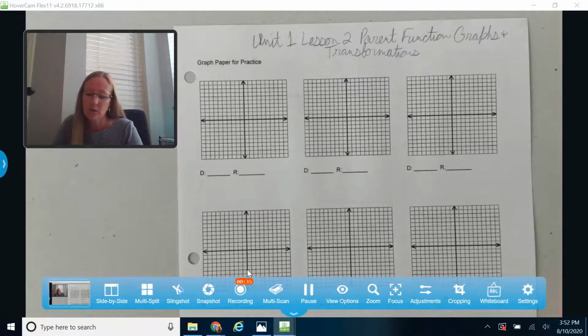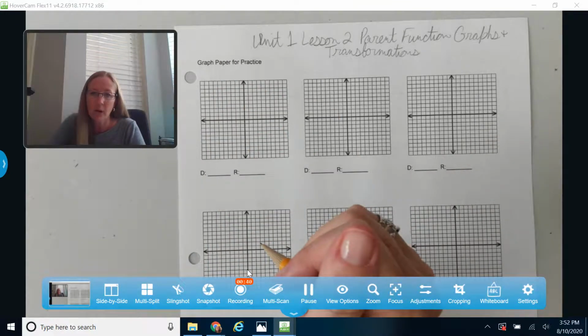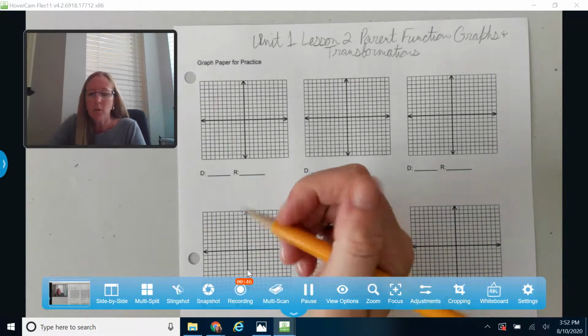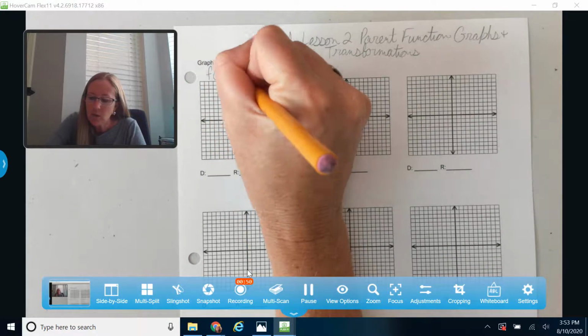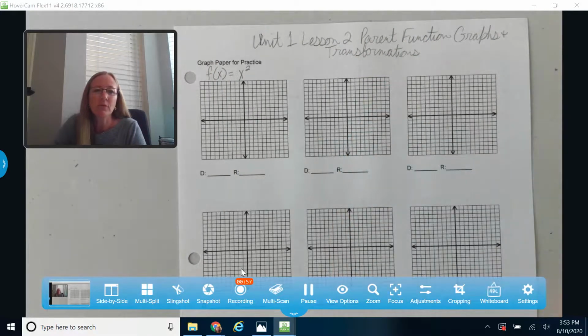Okay, so hopefully you had a chance to print out this piece of paper. This is what I'm going to be working on. So again, parent function graphs and transformations. I'm going to start just by going through the basic parent functions. You probably remember a lot of these from Algebra 2, but just in case you need a refresher, because it's been a while, we'll take a look at these parent functions and their graphs real quick.